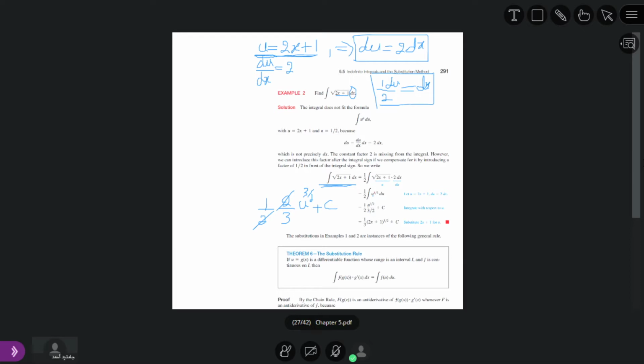So what is now the value of u? u is equal to 2x plus 1. So that we get 1 by 3, 2x plus 1 whole power 3 by 2, plus constant.